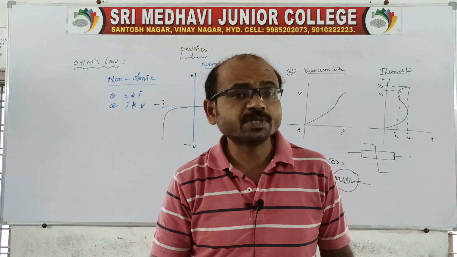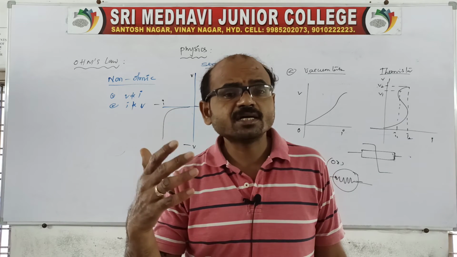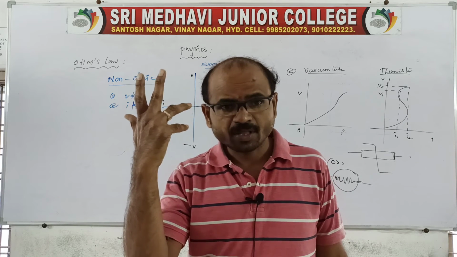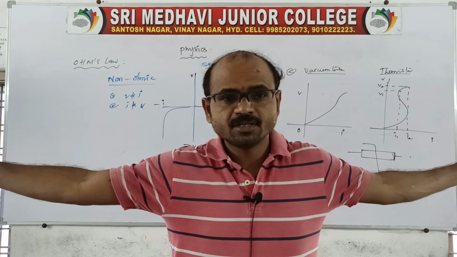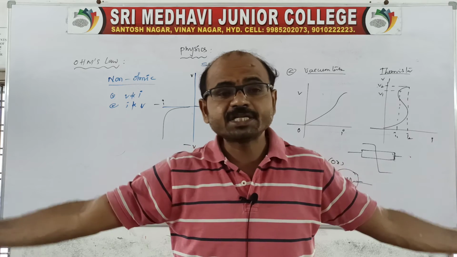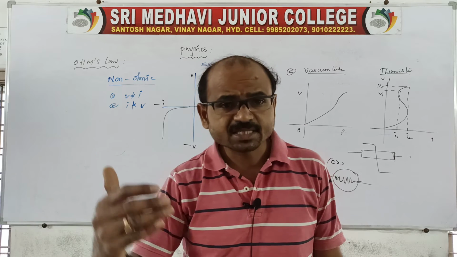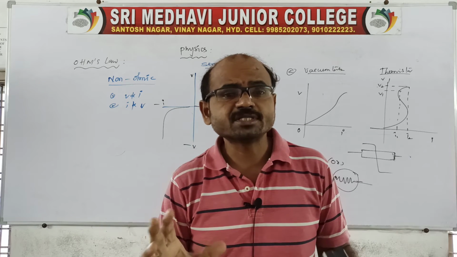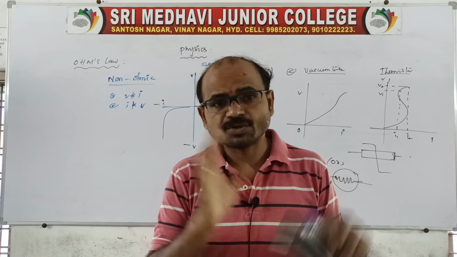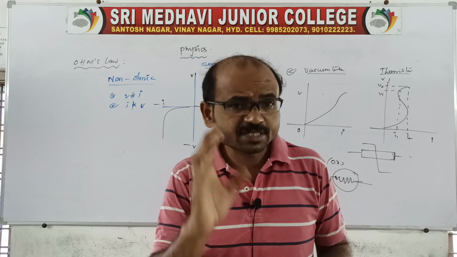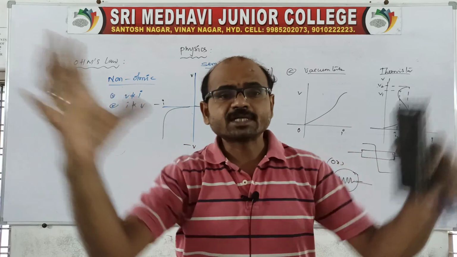Whereas the vacuum tube is very big in size. If you look at the 1960s, computers were very big in size, about the size of one room. Why was that? Because in those computers they used vacuum tubes. Because of that, the size was very big. So now it has been compressed.